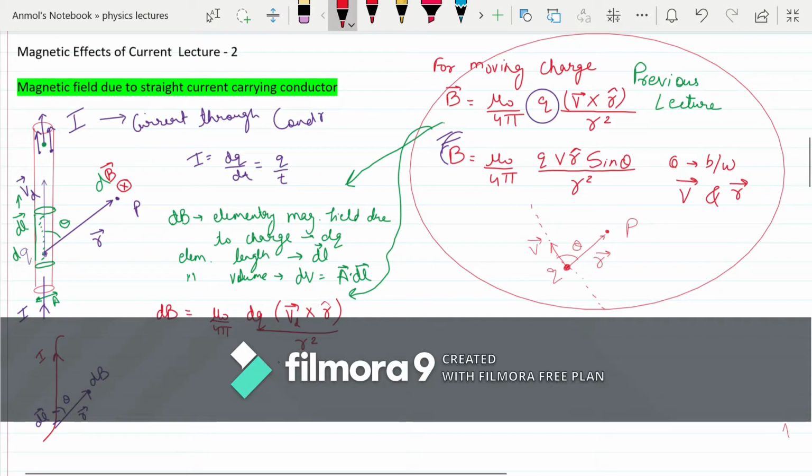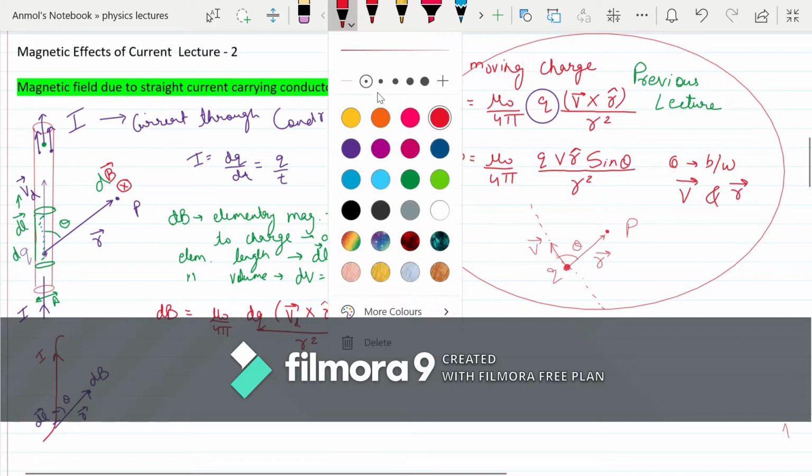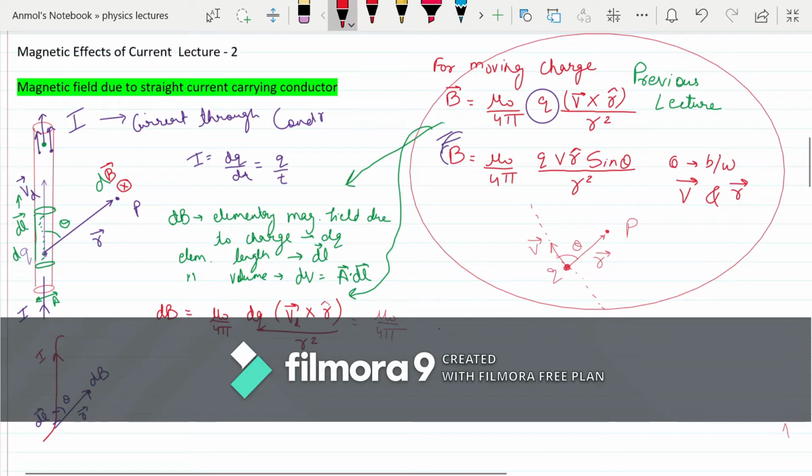So I can rewrite this expression as, let's keep it simple, mu naught by 4 pi, dq, v, r sine theta.